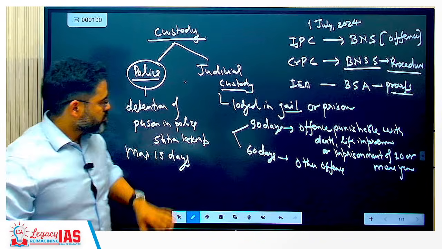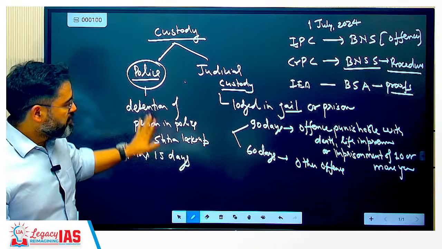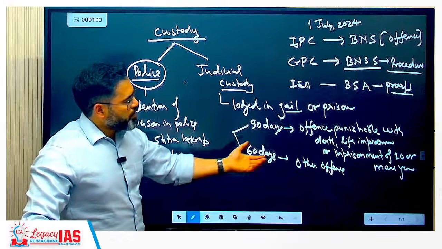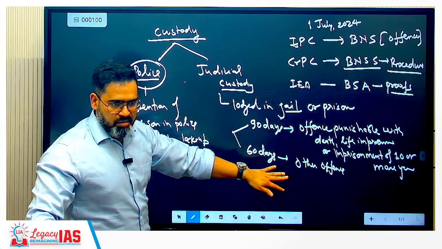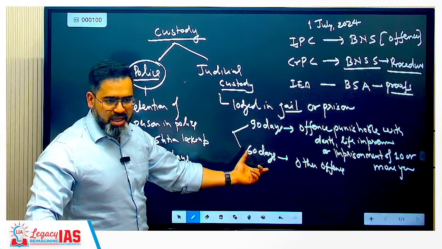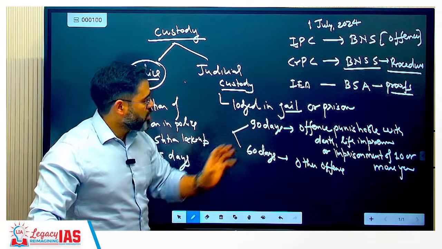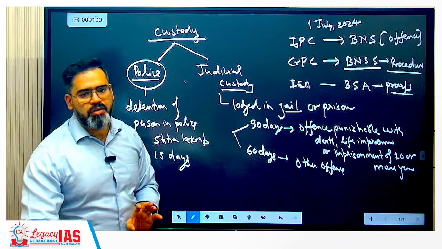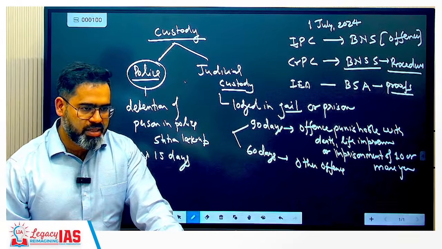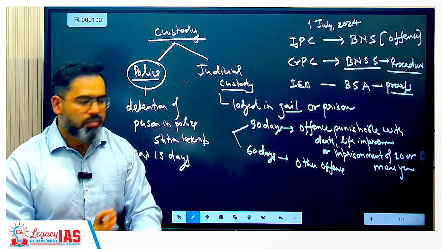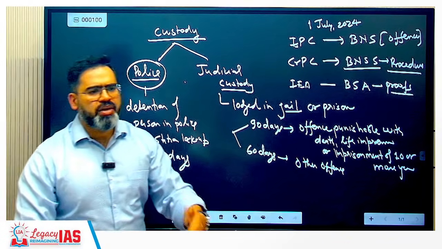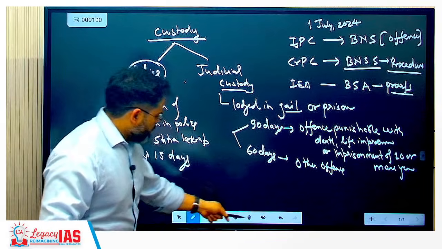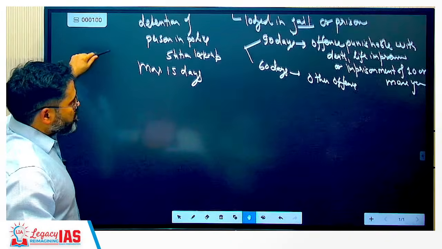Done. So now you understood about this 15 days and 90 or 60 days. This means where the punishment is less than 10 years, at that time you can put the person in judicial custody for maximum 60 days, and 90 days where the offense is punishable with death, life imprisonment, or imprisonment of 10 or more years. Clear now? This bifurcation has been done basically for the protection of the accused only. So again we are going to sum up here.